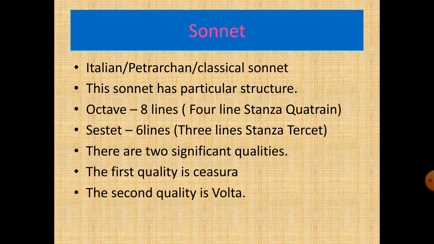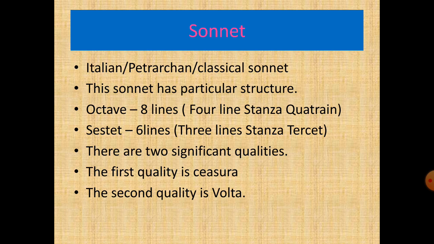The second quality is the volta. The volta is a turn in the thought, generally beginning in the sestet, in the very first line of the sestet.